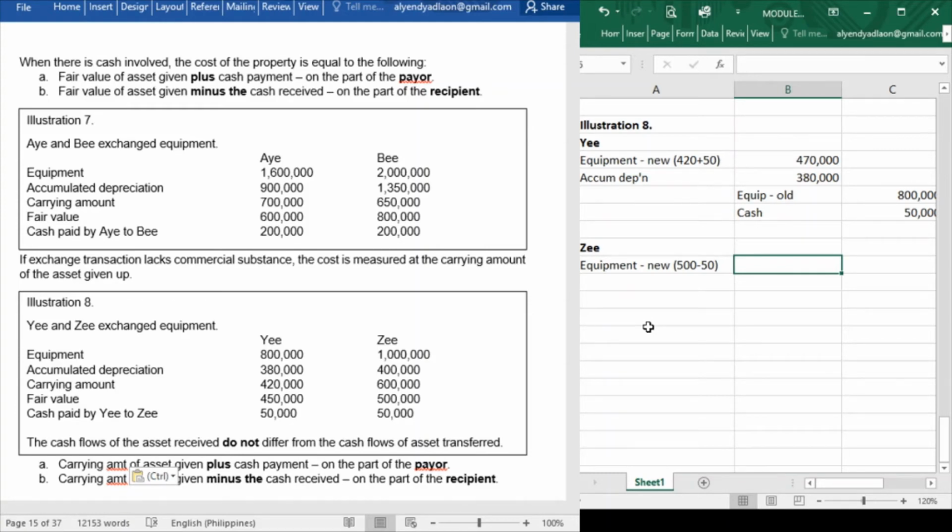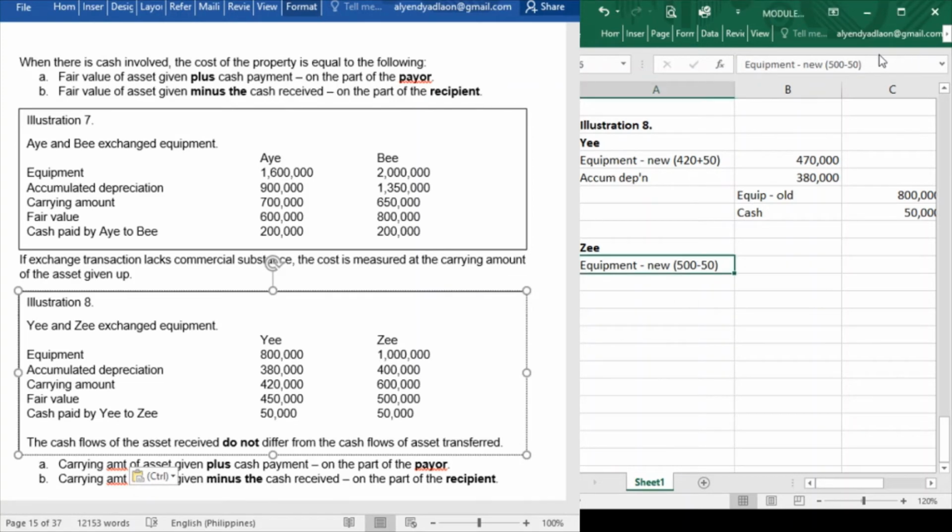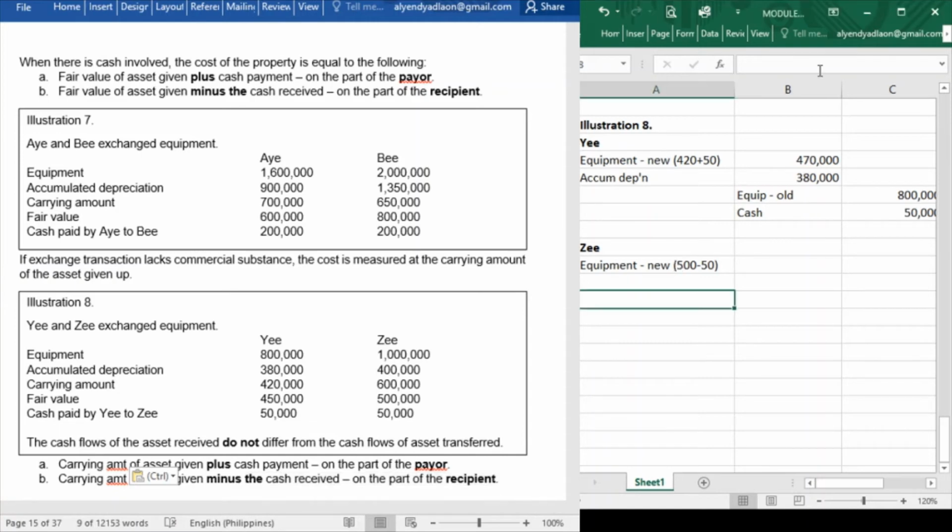Sorry, this should be, okay, sorry. That is the carrying amount. Okay, so on the part of Z, since Z is the recipient of cash, the measurement on the part of Z is carrying amount minus the cash received. So how much is our carrying amount?